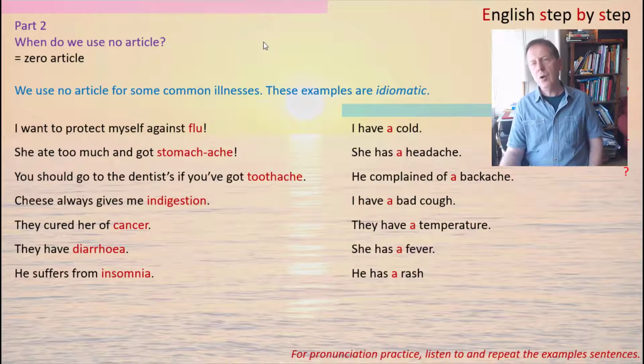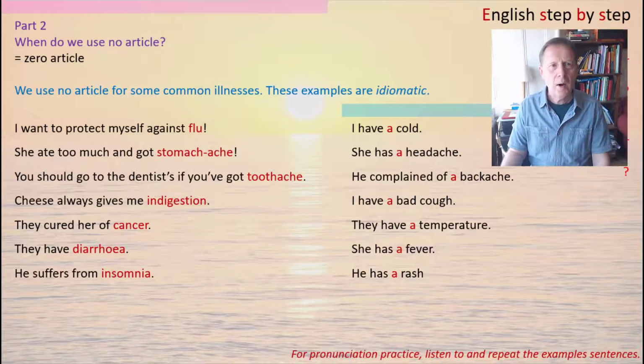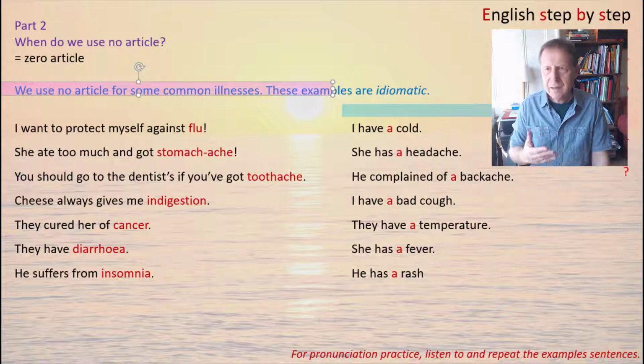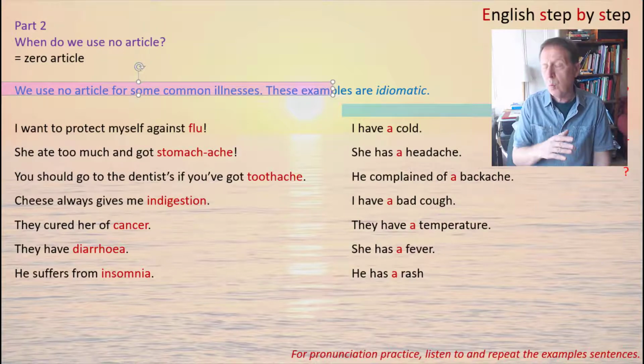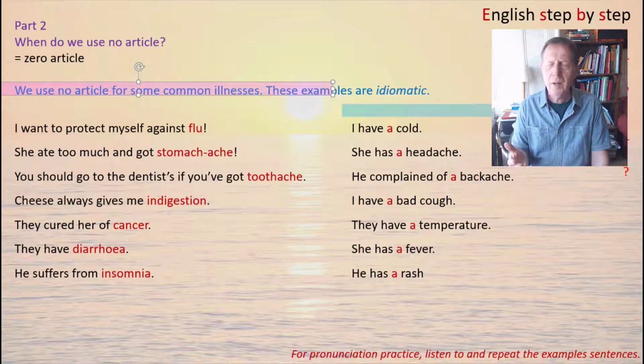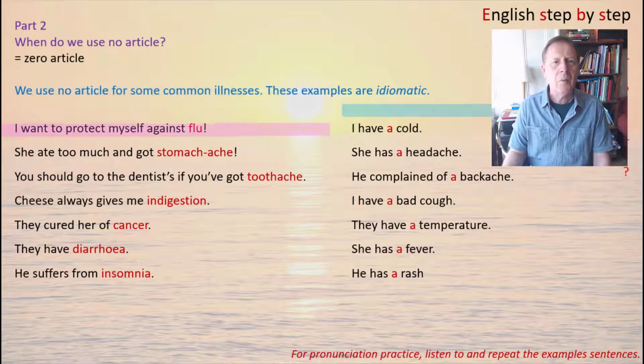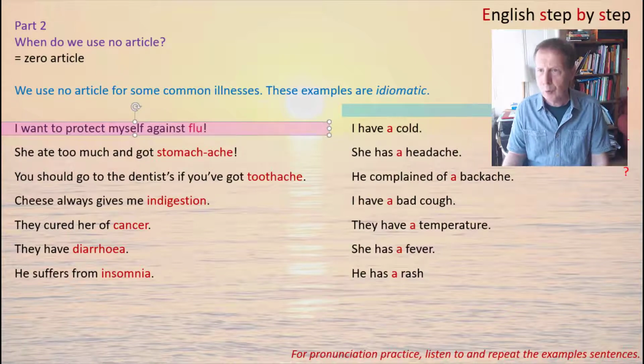We also use no article or zero article for many common illnesses. When you're talking about illnesses or sickness, these are often idiomatic expressions. So why do we not use an article? Well, these are idiomatic expressions, so you have to remember them because often there are no rules. For example, I want to protect myself against flu.